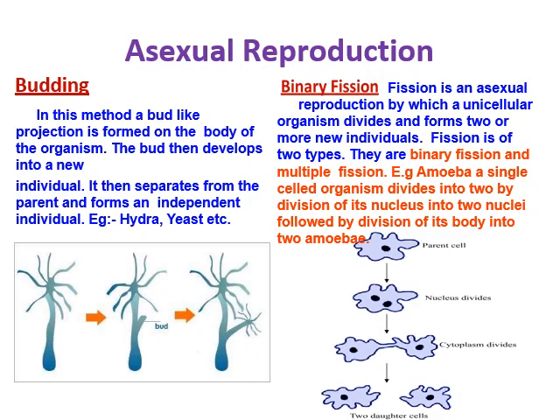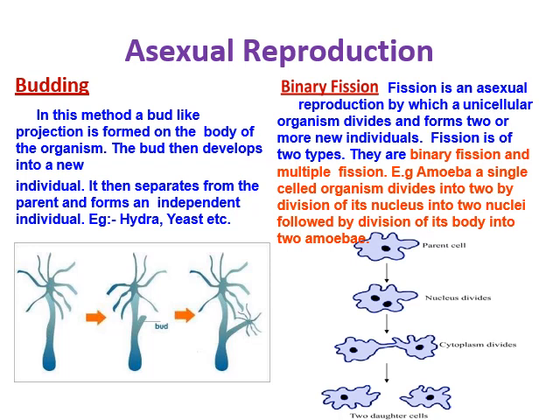Now the second is asexual reproduction. First example is budding. In this method, a bud-like projection is formed on the body of the organism. The bud then develops into a new individual. It then separates from the parent and forms an independent individual. Examples of budding are hydra and yeast.